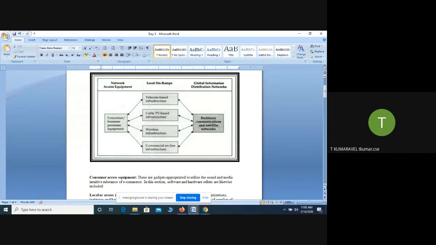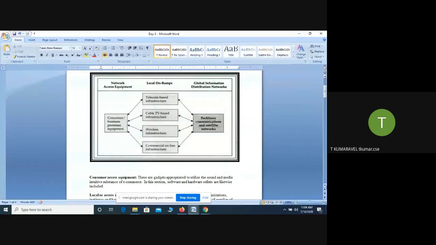The first one is the network access equipment. The second is how we are going to transfer the information from one place to another. For that we need certain connecting mechanisms. The last one is the global information distribution network. What is the meaning of global information distribution networks?